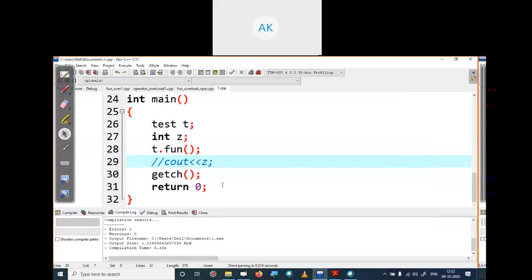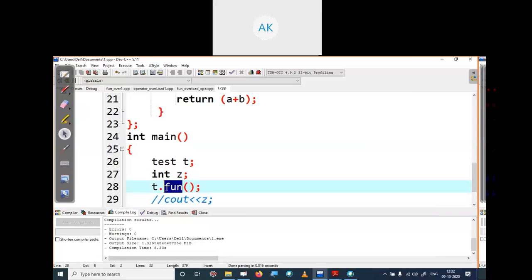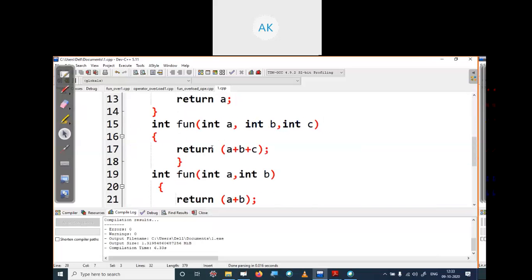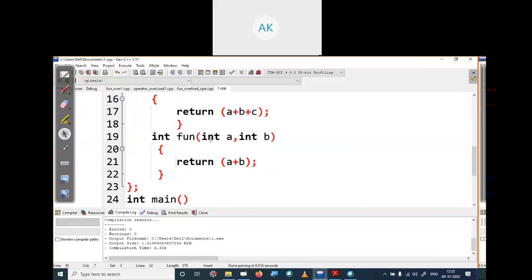So you can see the name of the function is the same: fun without any inputs, fun with one input, fun with three inputs, fun with two inputs. We are defining more than one function with the same name but different arguments or types of arguments. This concept is called function overloading.